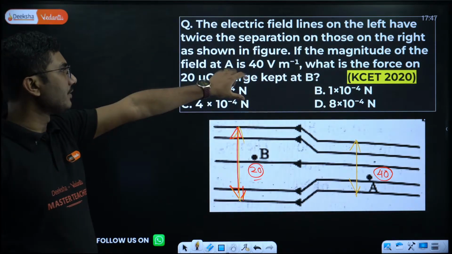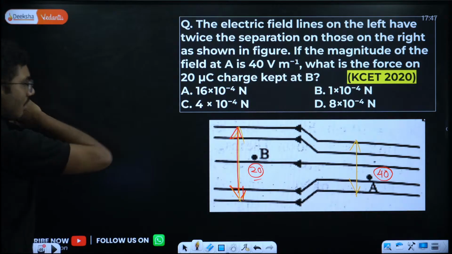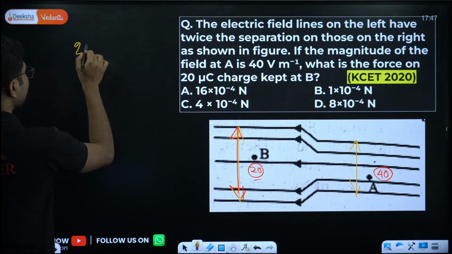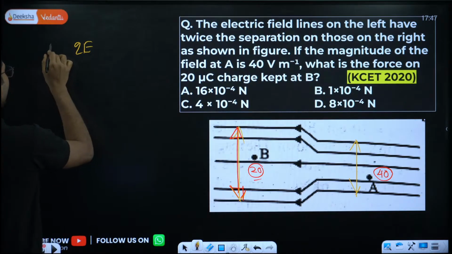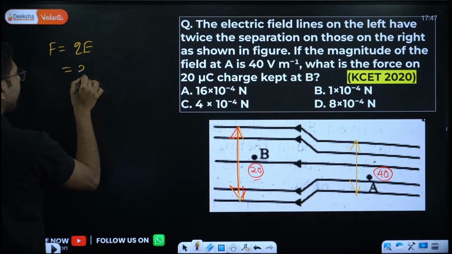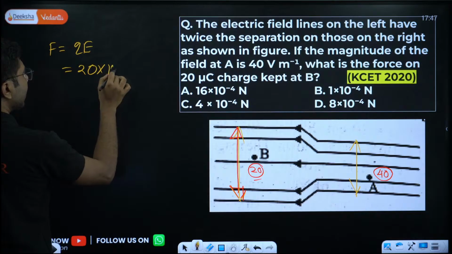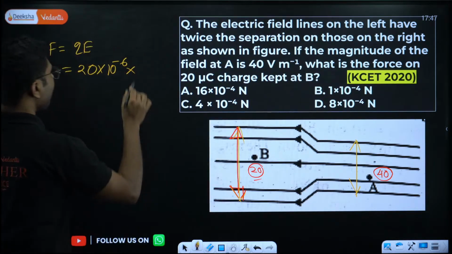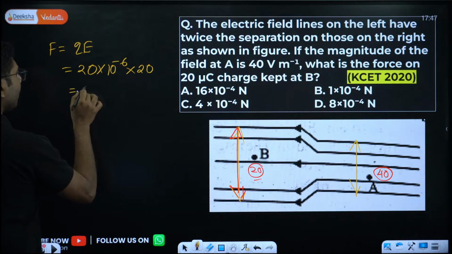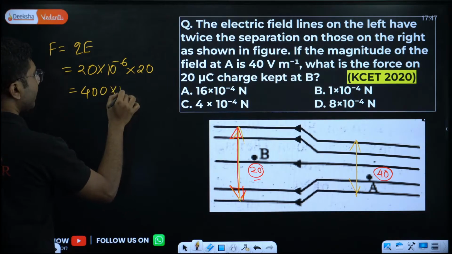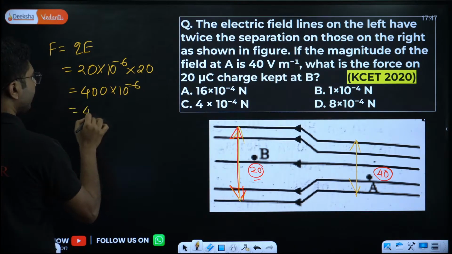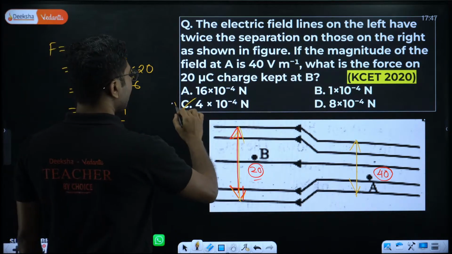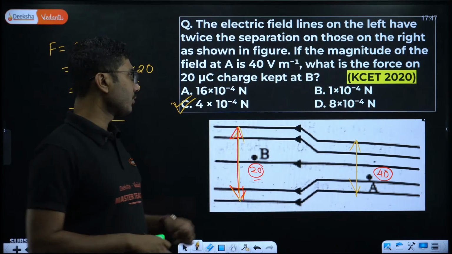Now the charge given here is 20 microcoulomb. So the force acting on the charge is given by Q into E. Micro means 10 to the power of minus 6, and electric field is 20. So you get 400 into 10 to the power of minus 6, that is 4 into 10 to the power of minus 4. Easy question. 4 into 10 to the power of minus 4 Newton.